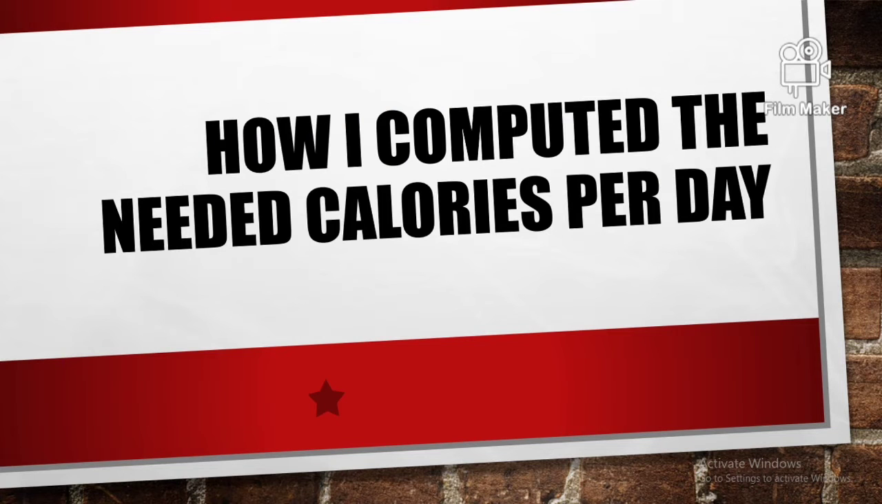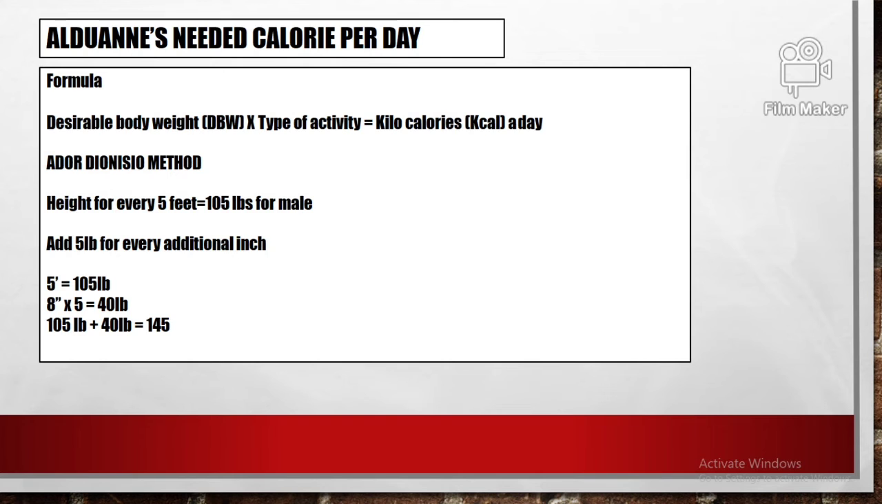How I computed the needed calories per day. For Aldwin's needed calories per day, the formula will be desirable body weight or DBW times the type of activity equals the kilocalories or kcal a day.